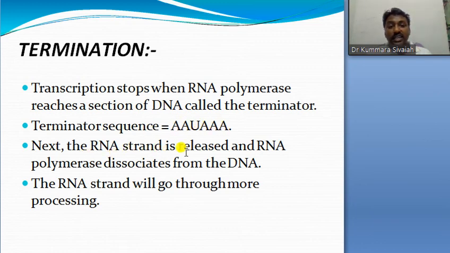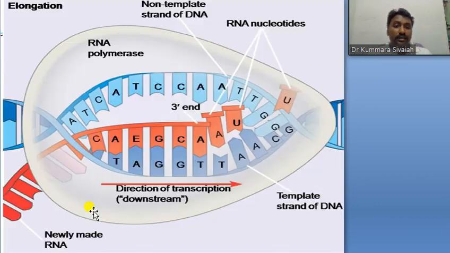Next the RNA strand is released and the RNA polymerase dissociates from the DNA. The RNA strand will go through more processing. So when AA, then U, then AAA forms here, then it automatically stops.